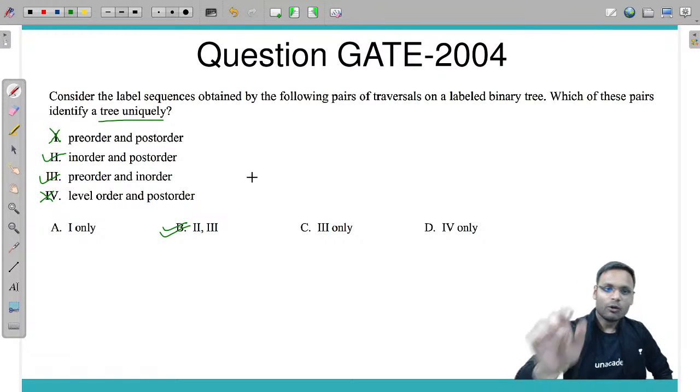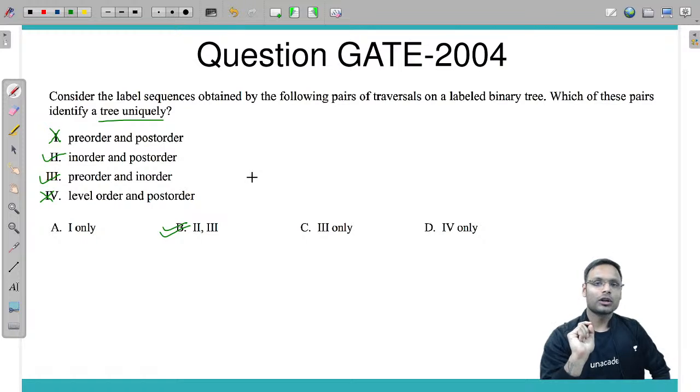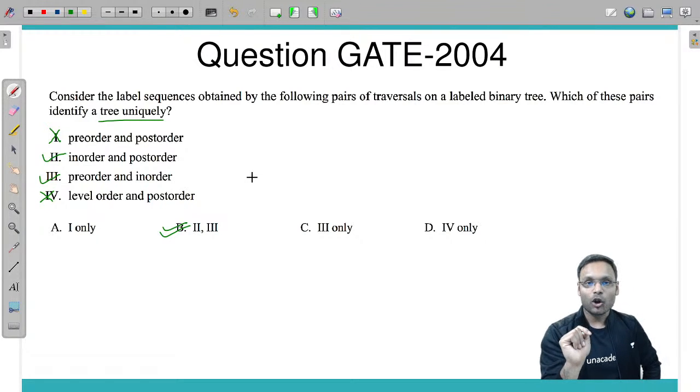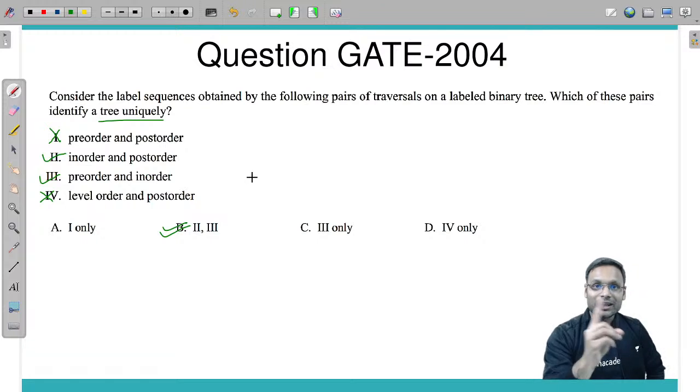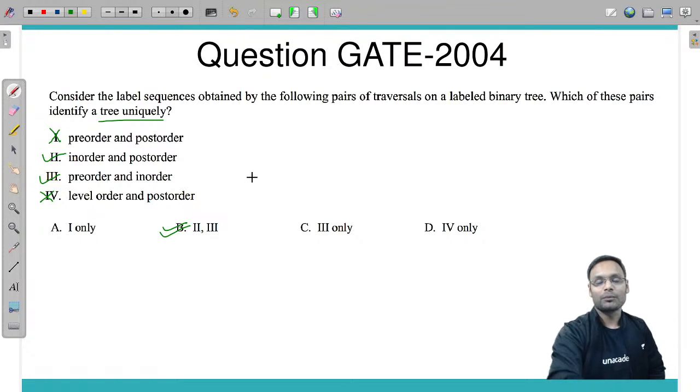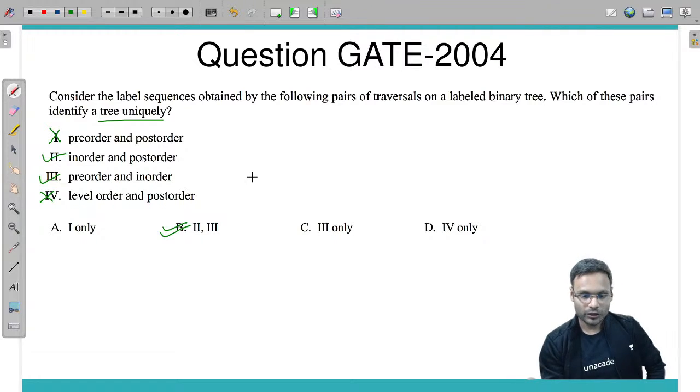ठीक है? Why pre-order and post-order cannot identify a tree uniquely, or why level order cannot help in finding the tree uniquely? Just because these cannot distinguish the left subtree and right subtree uniquely. हमें left subtree और right subtree का idea नहीं होगा कि which particular node is in the left subtree of the root or right subtree of the root. That is the problem.